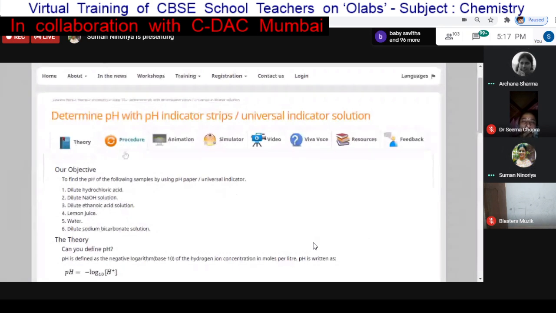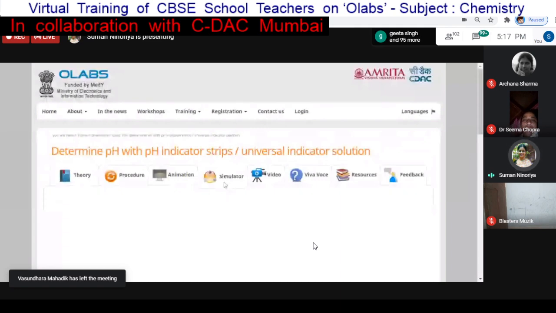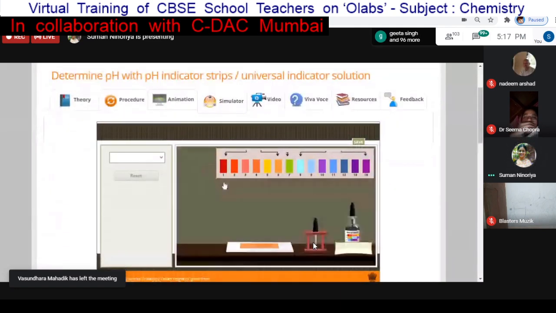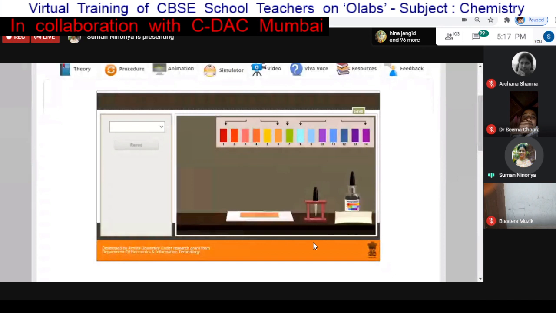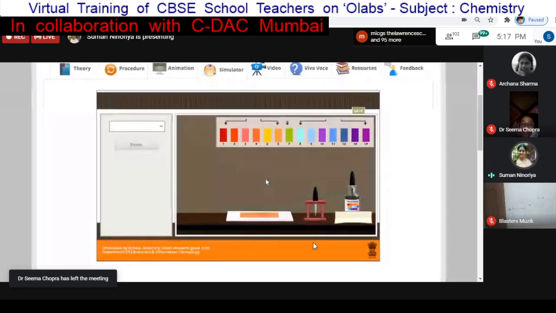Yes. So quickly, I will just show you this pH indicator, because here we need to find the pH values for different items. We will directly go to the simulator. In the simulator we have provided the strip, and there are options to select the test from the left hand side. You can select the appropriate test, and accordingly the items or chemicals are available in the area where you are doing the experiment.